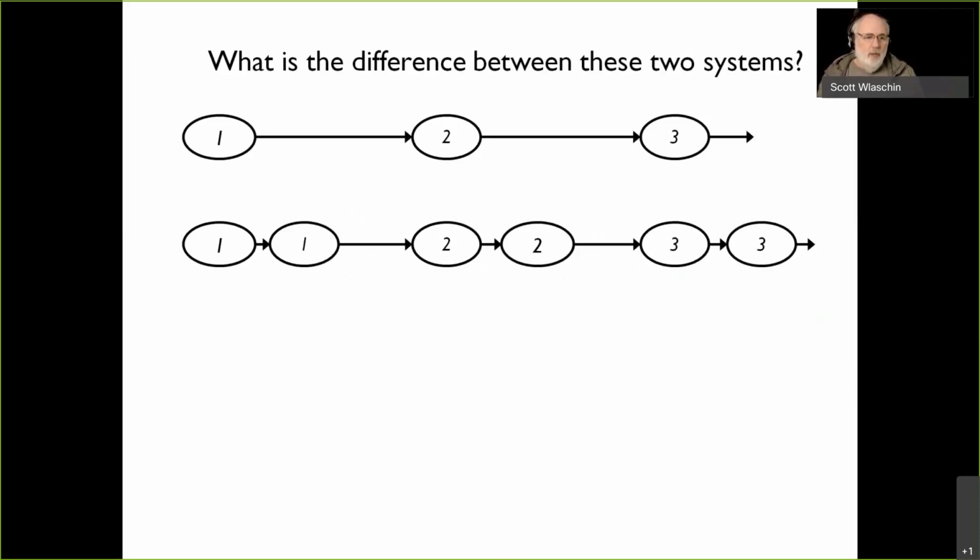1, 2, 3. The second one, a millisecond after the first one, nothing's happened. It just transitions from 1 to 1 and 2 to 2 and 3 to 3. And really, is there any difference between these 2 systems? From a time point of view, every second the clock ticks and it goes from 1 to 2 to 3. And the fact that nothing happened in a millisecond, really, they're exactly the same system. And so they need to be modeled as the same system.